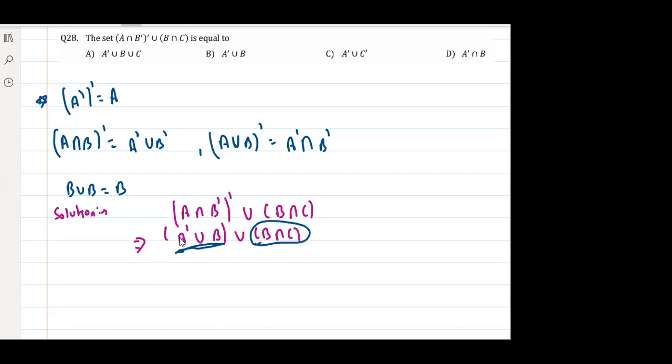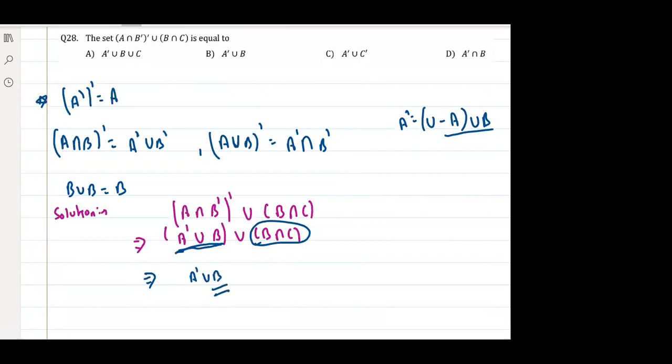Got it? Because A complement union B means everything except A. Sir, A complement is what? Universal set minus A. Yes or no? Right? Universal set minus A. And this is union with B, which means that anything which is except A is included in this, which means this B intersection C is also included, right? B intersection C is also included. So this whole sum is actually A complement union B. That's it. That is the answer.